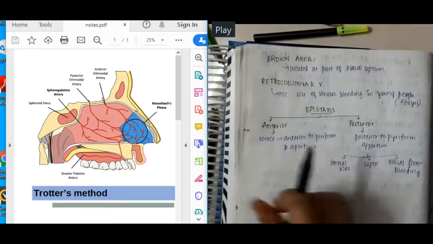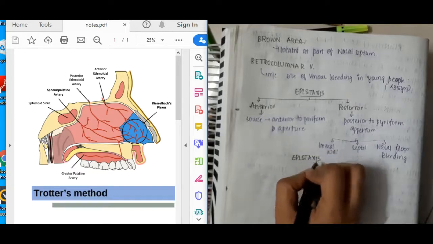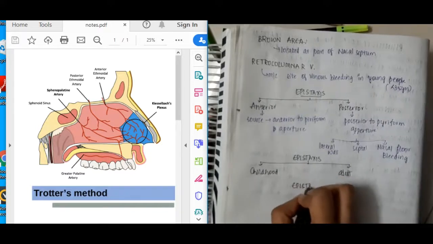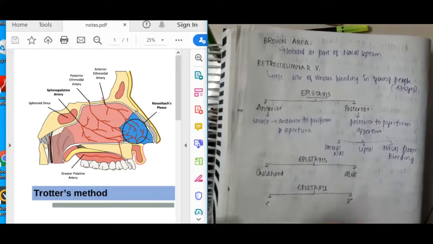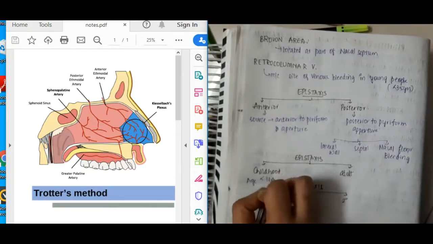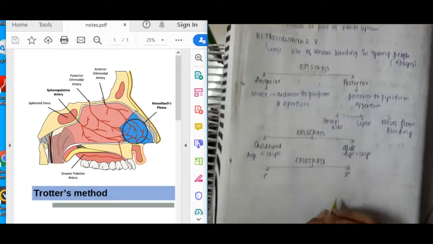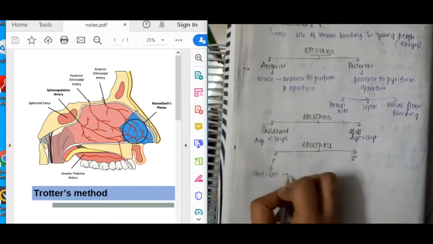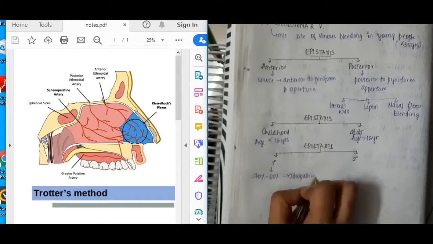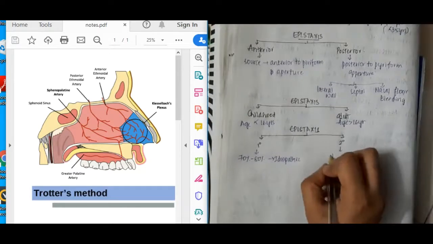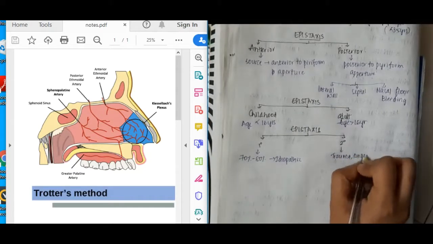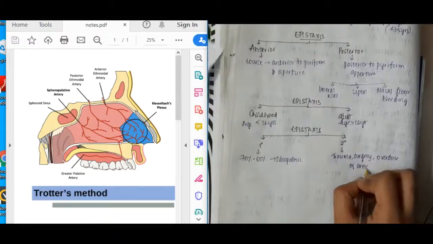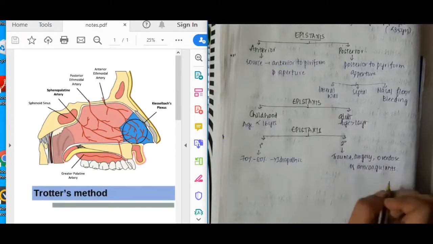Then there is one more classification of this epistaxis, which has two types: we have childhood epistaxis and next we have adult epistaxis. In childhood epistaxis, the age is less than 16 years, and in adult it is more than 16 years. There is one more type based on cause. It can be divided into primary epistaxis, in which in 70 to 80% of the cases it is idiopathic. We have secondary epistaxis, where the causes are trauma, surgery, overdose of anticoagulants. So all these are the types of epistaxis.